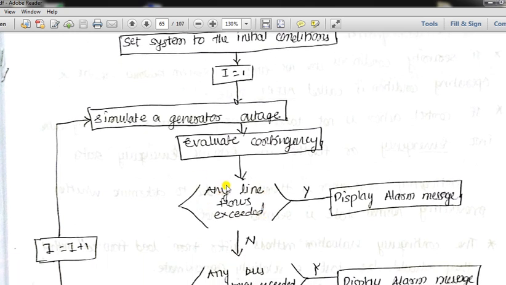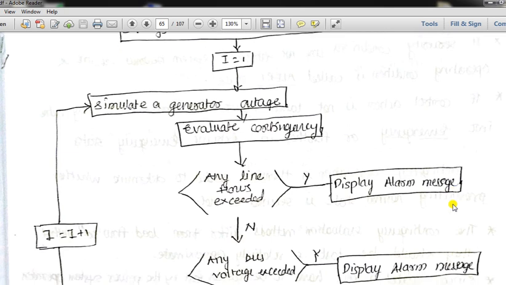Then further, whenever we are checking generator number 1, we will first check whether any line flows are exceeded, in the occurrence of a fault on generator number 1. Is there any line flow exceeded, meaning the real and reactive power flow has changed on any line? That we will check. If yes, if the real and reactive power limit has been violated or exceeded, then display the alarm message. So the alarm message will be displayed.